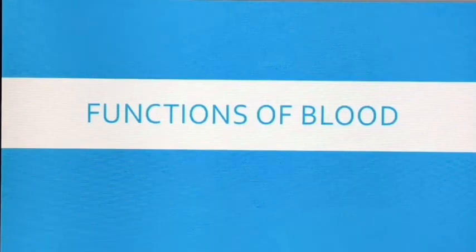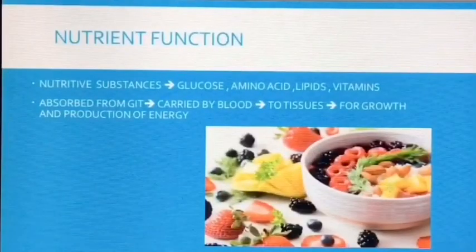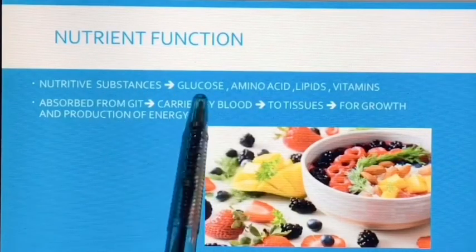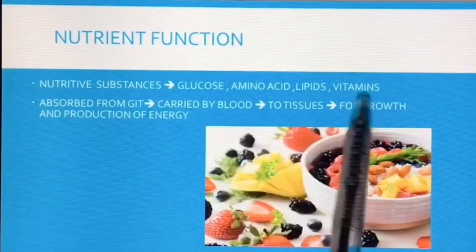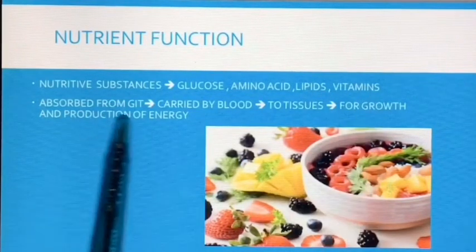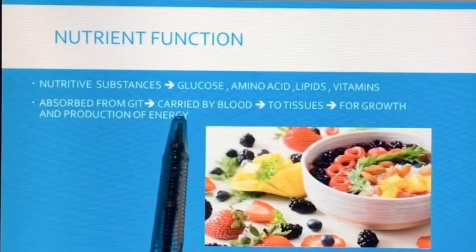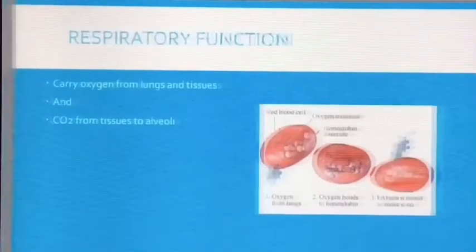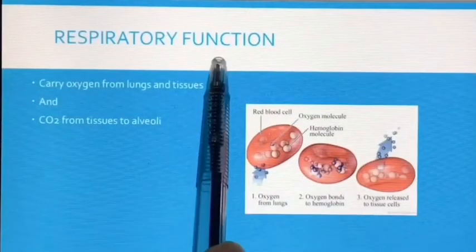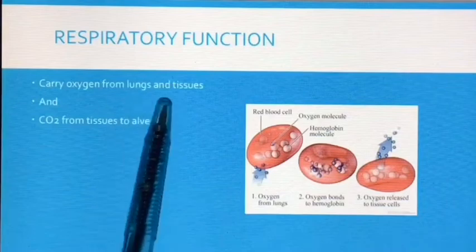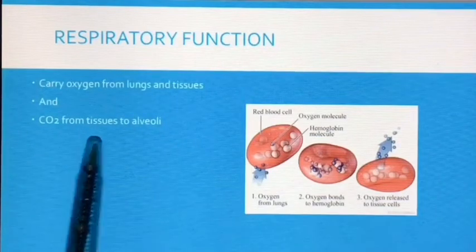Now let's talk about functions of blood. The first function of the blood is nutritive function. The nutritive substances like glucose, amino acids, lipids and vitamins are derived from the digested food and absorbed from the gastrointestinal tract, and are carried by blood to tissues for growth and production of energy. The next function is respiratory function. Transport of the respiratory gases is done by blood. It carries oxygen from lungs to the tissues and carbon dioxide from tissues to the alveoli.